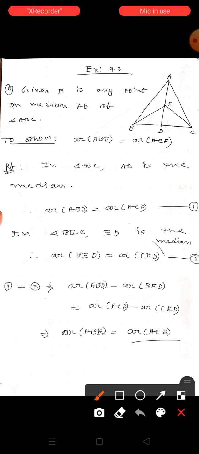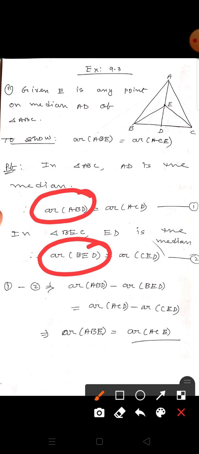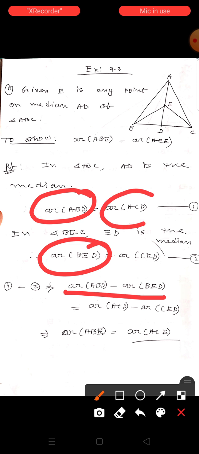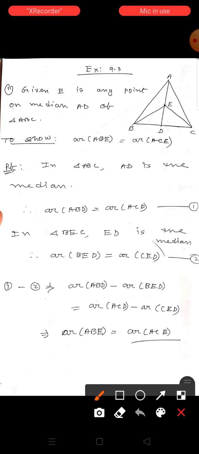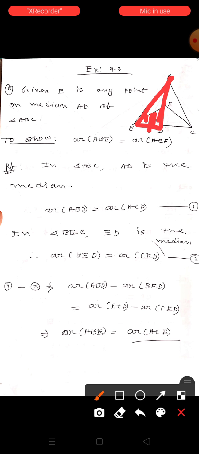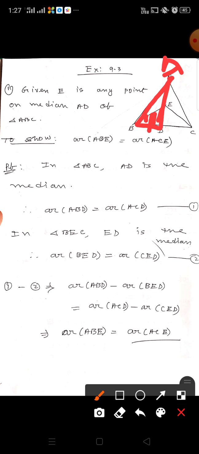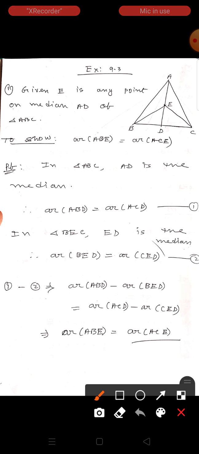Now equation 1 minus equation 2: area of ABD minus area of BED equals area of ACD minus area of CED. From ABD, if you subtract BED, what is left? Area of ABE. Similarly from area of ACD, if you subtract area of DEC, what is left? Area of ACE. So hence proved.